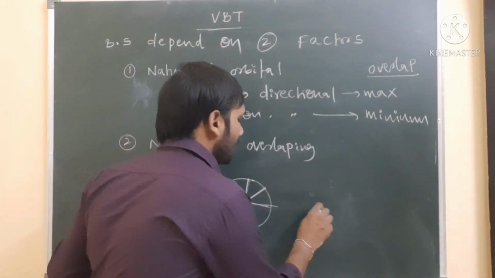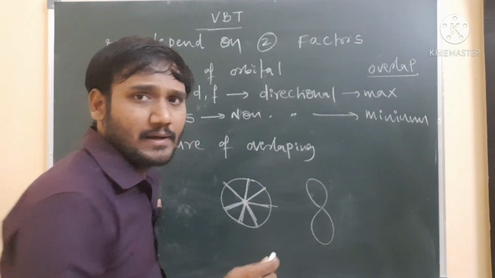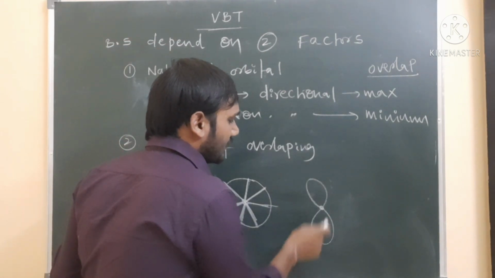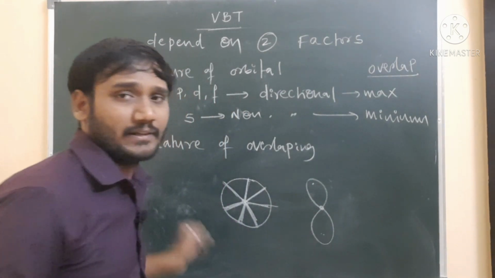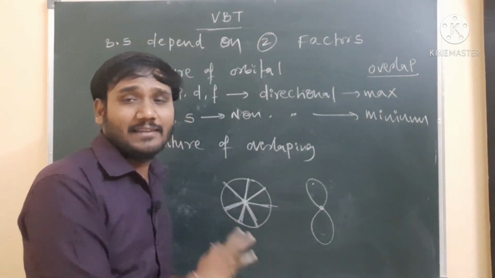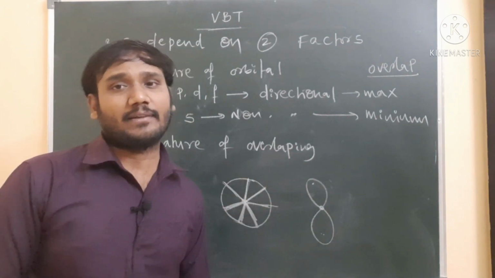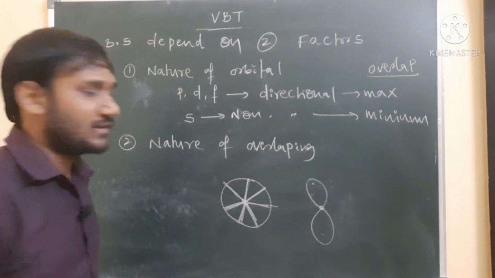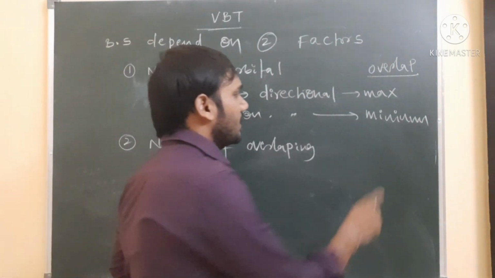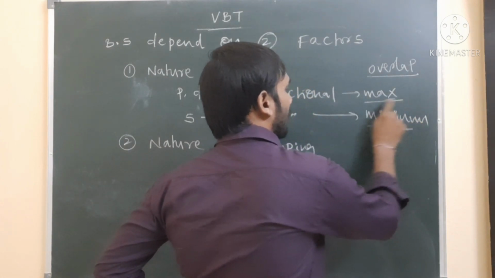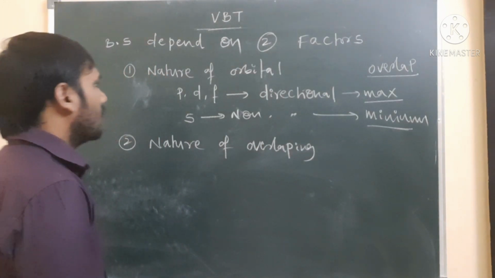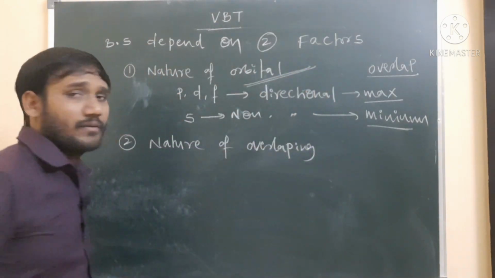But if you see the p orbital, for example, this is the p orbital. This is the center of the nucleus, or internuclear axis. We can say above the internuclear axis or below the internuclear axis, electron density is present. But in the s orbital, completely around the nucleus the electron density is present equally. It means there is no directionality. So the s orbital is non-directional. Non-directional orbitals participate in minimum overlapping, and directional orbitals participate in maximum overlapping. So this is the nature of the orbitals.